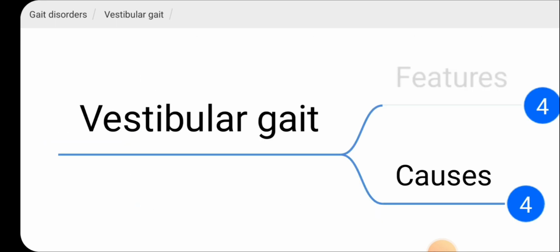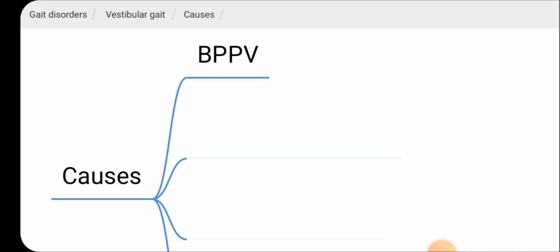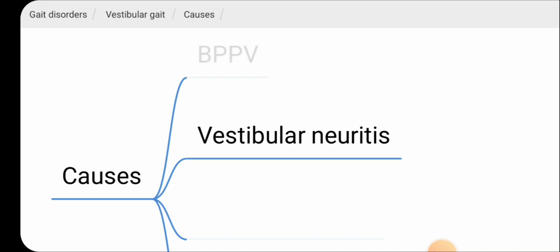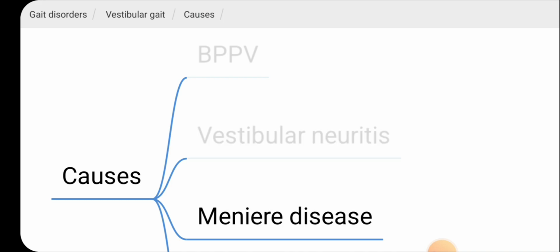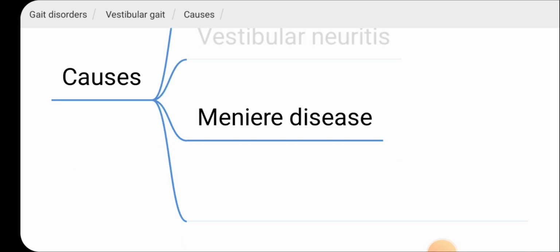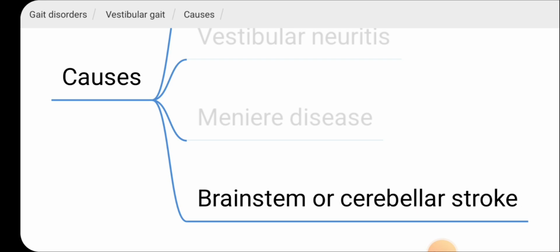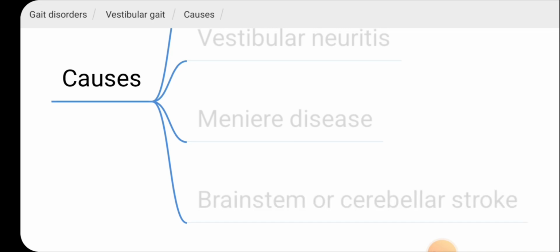The causes for vestibular gait are benign paroxysmal positional vertigo, we call it BPPV, vestibular neuritis, venous disease, brainstem or cerebellar stroke. So these causes can cause vestibular gait.